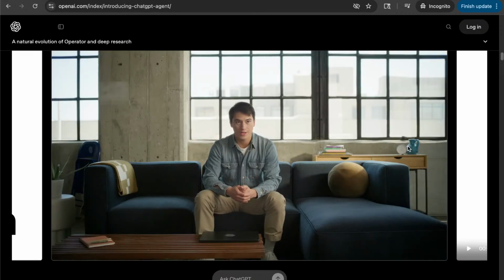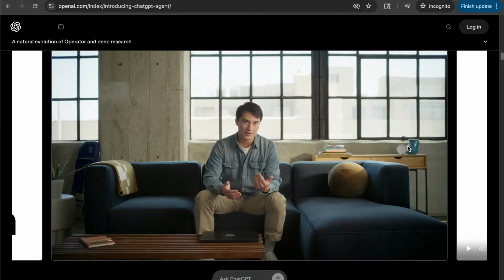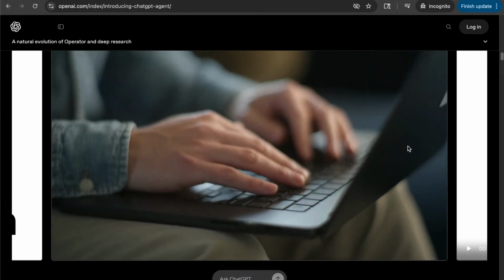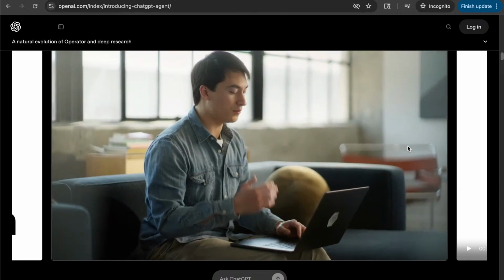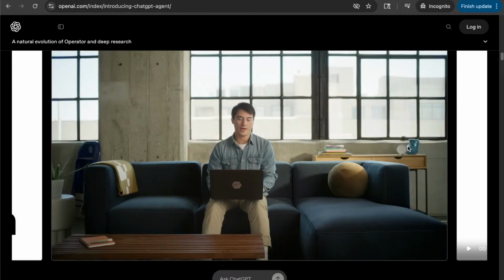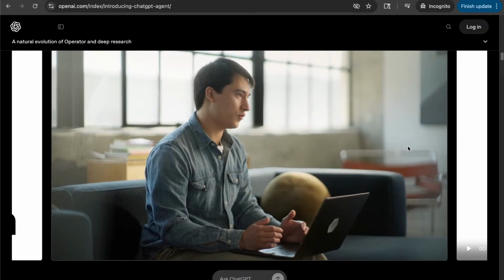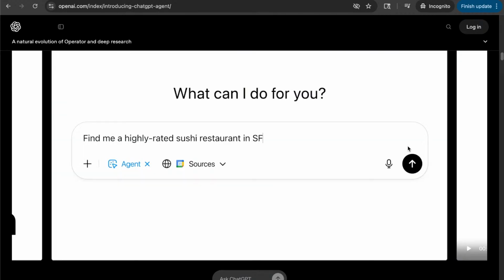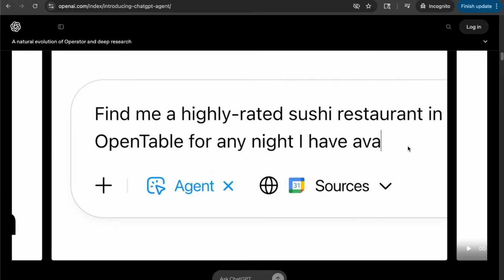I want to plan a date night with my fiance, so I'm going to get Agent to do it for me. I have already set up for Agent my Google Calendar connector. When I ask it to book me a reservation, it knows when I'm available. I'll just write a simple task. Find me a sushi restaurant in San Francisco and make a reservation on OpenTable for any night I have available.